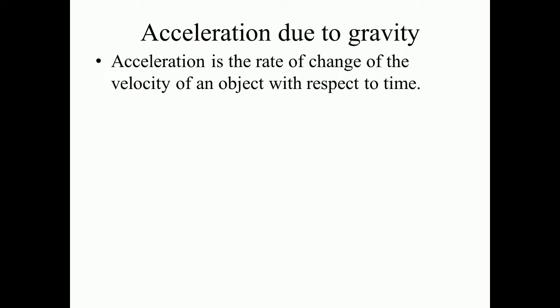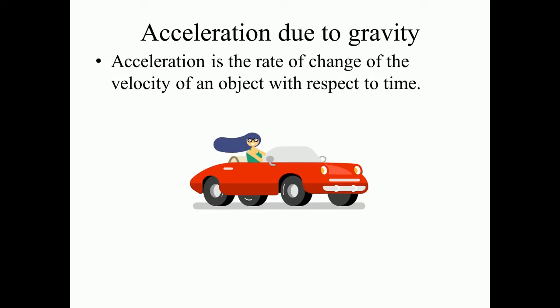Now I will explain what acceleration is with a simple example. Consider this woman is driving a car. At the start the car was stopped. At the moment she starts the car and starts driving, the speed will increase from 0 to 10, then 15, 20 and 25. So the speed gets increased. As you can see, initially it was at 0 velocity, and after some interval of time the speed of the car will be around 40 or 50 km per hour.